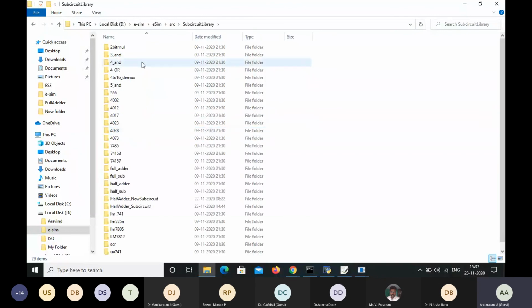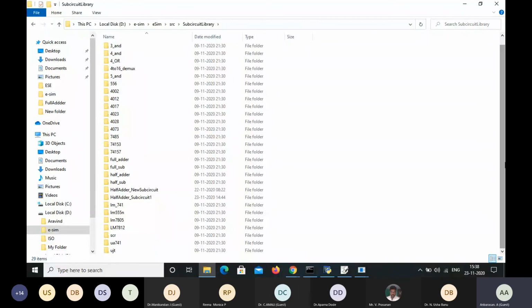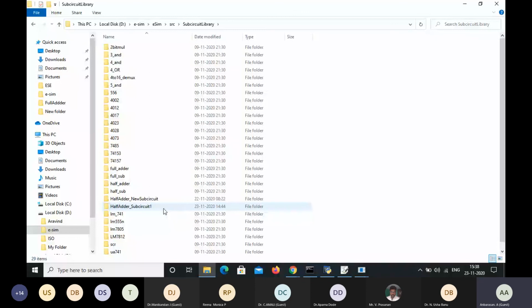In our subcircuit library, these are the various subcircuits. By using these various subcircuits, one can build some complex circuit also. If you want to build a complex circuit, we can break it down into small subcircuits, and those subcircuits can be designed and stored in this subcircuit library. From this library, we can extract these circuits and design the complex circuits. So that's the aim of this session: how to design the subcircuit, and using the subcircuit, how to design one digital circuit. That's it.